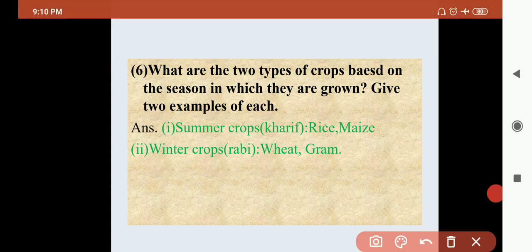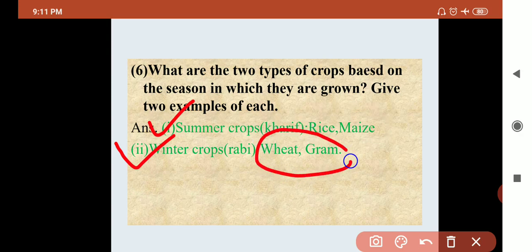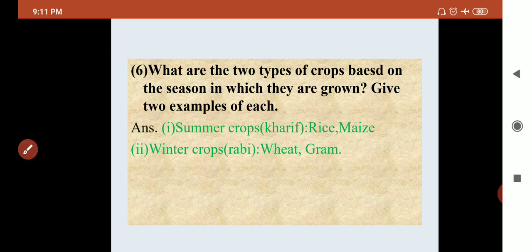Question number 6. What are the 2 types of crops based on the season in which they are grown? Okay, based on the seasons, that is summer crops and winter crops. Summer crops are called kharif crops, winter crops are called rabi crops. Now examples: summer crop rice and maize, winter crop wheat and gram. Okay, these are the 2 examples. You can write other examples also.